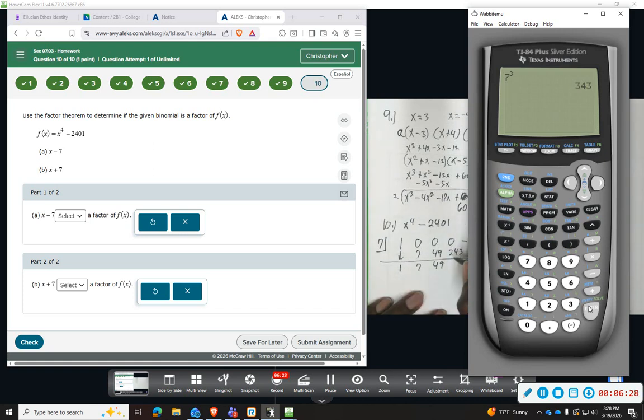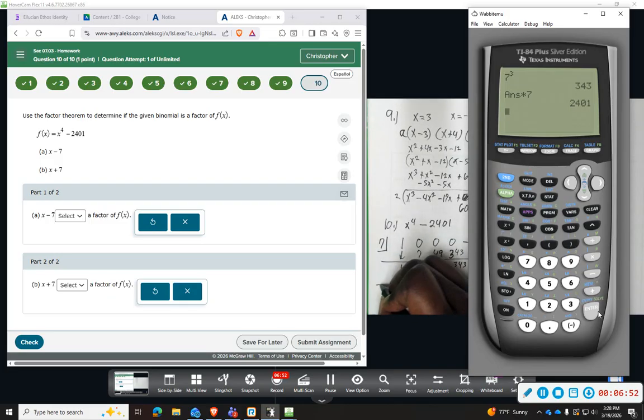Gotta be careful. 343. And then when we do 343 times 7, basically 7 to the fourth, that gives us 2401. And then that gives us 0. So, yes, the x minus 7 is a factor.